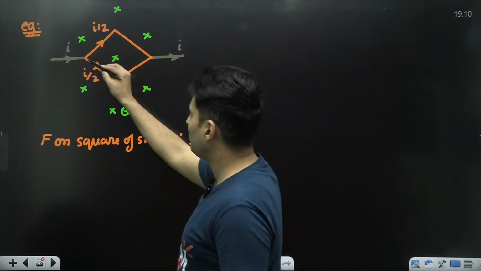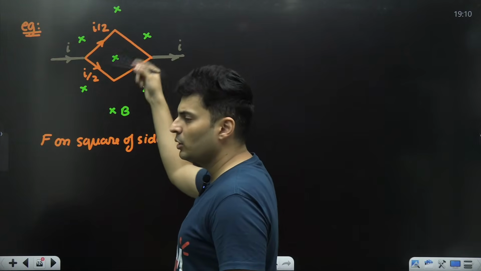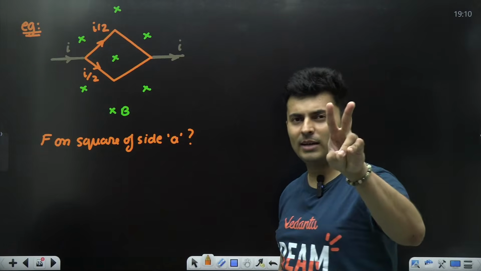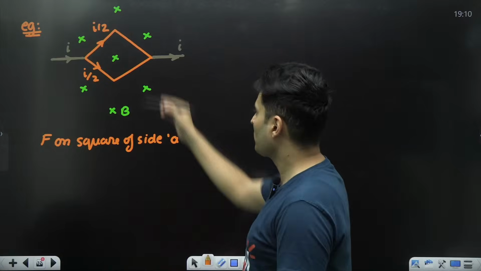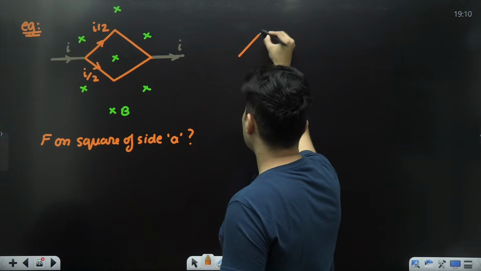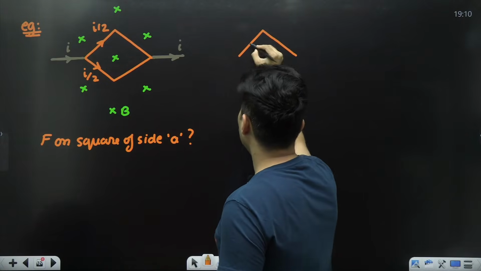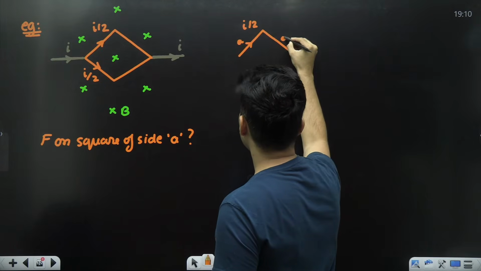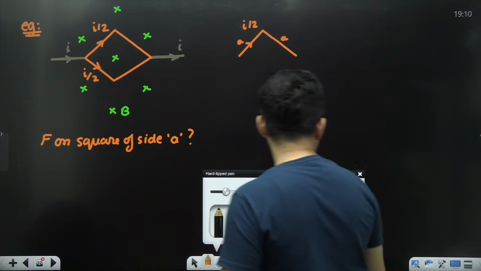So now you find the force on any one segment, and you can say that the same force acts on the other part. So if you multiply by 2, you will get the net force. So say, for example, you just find the force on the upper element, which has the current of I by 2, side length is A and side length is A. This diagram